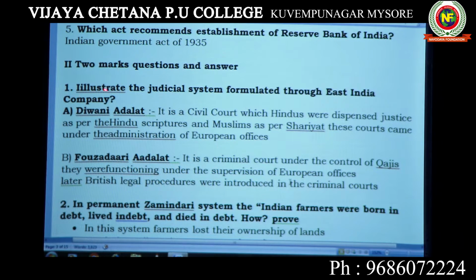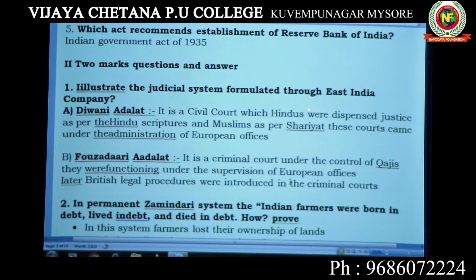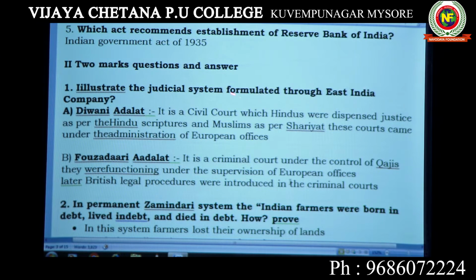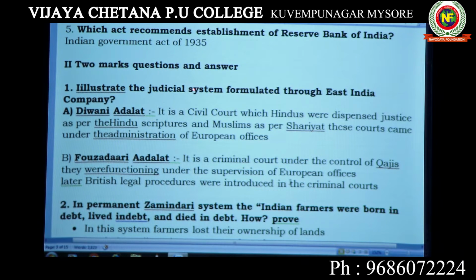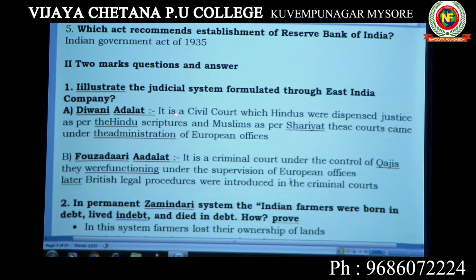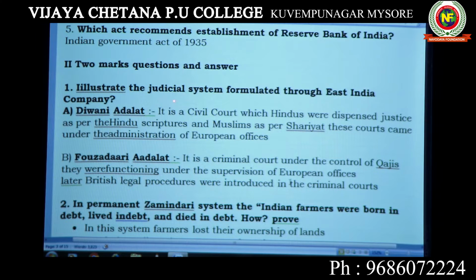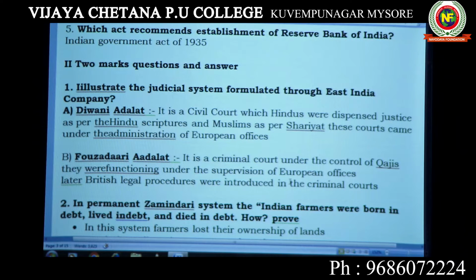It is illustrate the judicial system formulated through East India Company. So East India Company reformed the judicial system. Earlier, the king used to decide all the controversies in the country. Now, the judicial system was introduced. In the judicial system, they divided court into 2 parts. One, Diwani Adalat, and next one is Fauzdari Adalat.